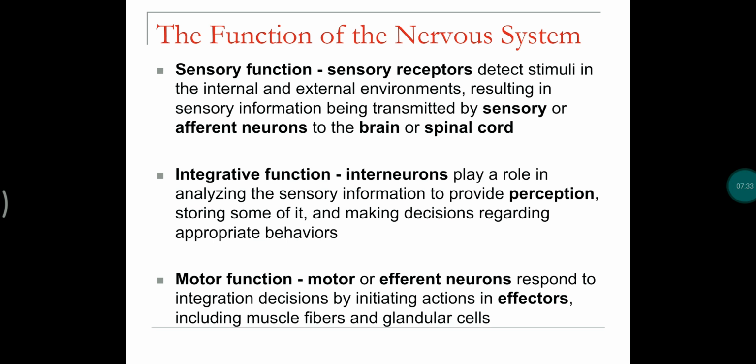Whereas integrative functions are performed by interneurons, which integrate both perception and motor activities. For example, the neurons present in our brain integrate all the functions, like if I see a person, I will speak to that particular person. So vision is sensory information or a sensory impulse, and speaking is a motor activity.